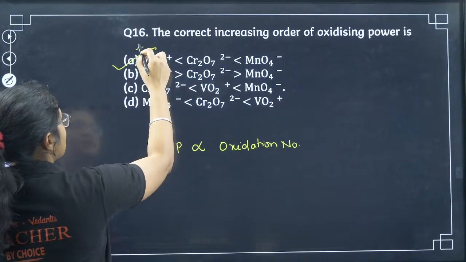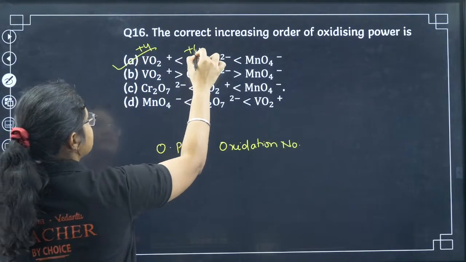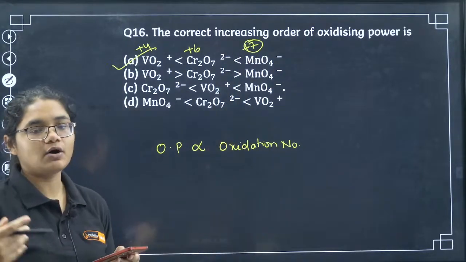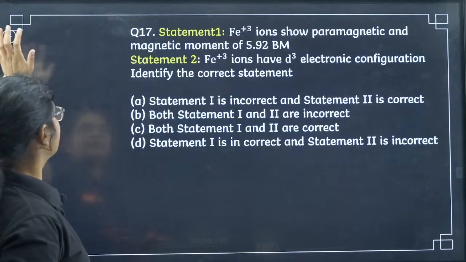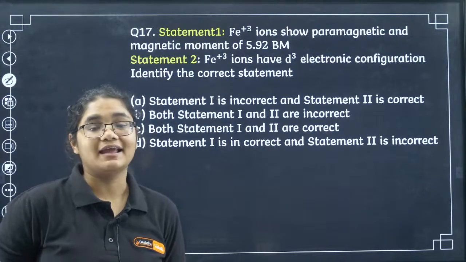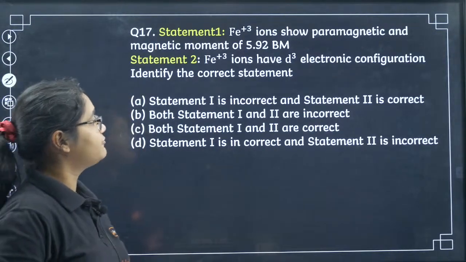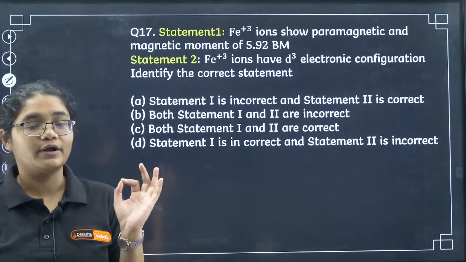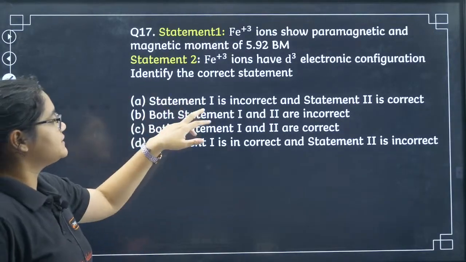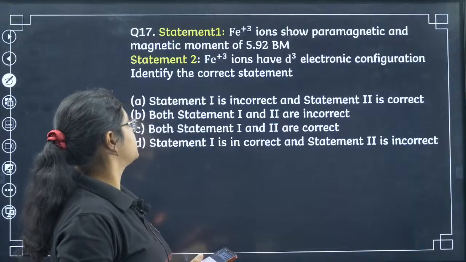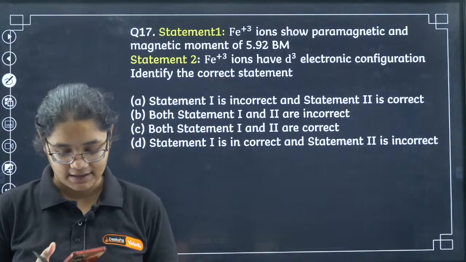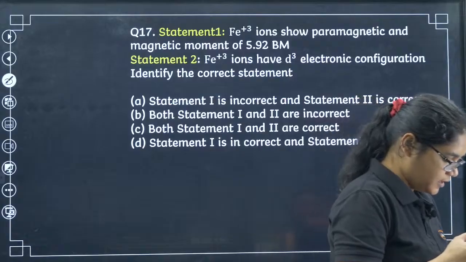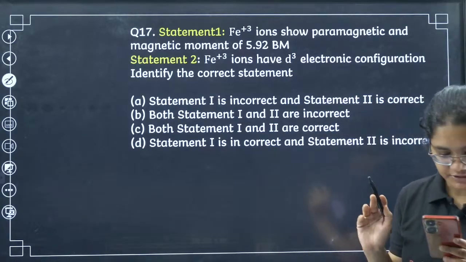So if you see here, the oxidation state is +4, here it is +6 and here it is +7. So higher the oxidation state, more will be the oxidizing power. Next, question number 17, again we have statement based question here. Fe3+ shows paramagnetic and magnetic moment is 5.92 BM. Fe3+ ions have d3 configuration. Identify the correct statement.